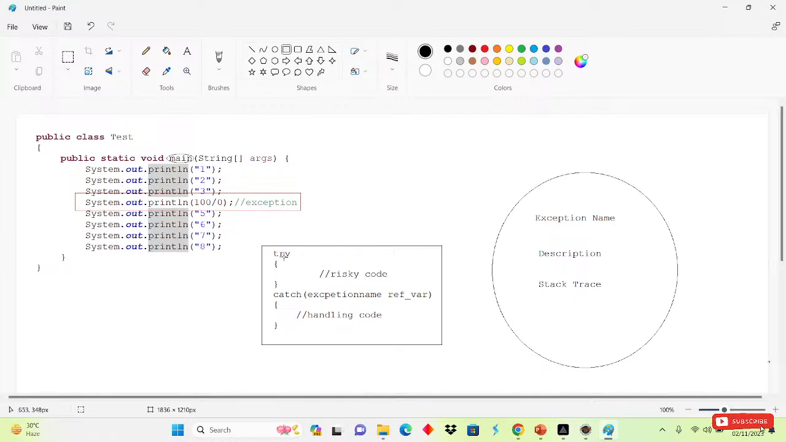So simply we will write try first. Inside the try block we will write the risky code, meaning maybe in this line an exception will occur. If the exception occurs, then which line will be executed? That we will write inside the handling code. And which is the exception? That we write inside the catch parenthesis, the exception name and reference variable. The handling code, for when the exception occurs, we write inside the catch block.